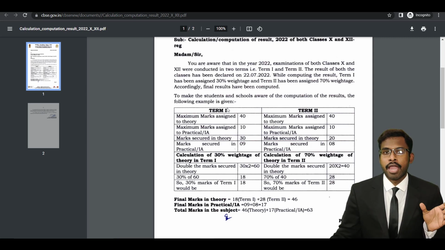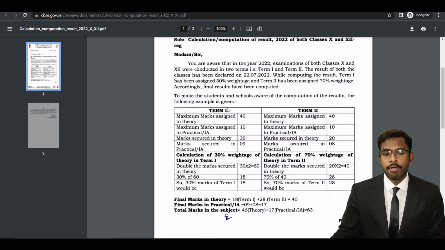In term 1, you have only 30% of theory, and in term 2 you have 70% theory. So 30-70 ratio, okay? So term 2 has more weightage for theory compared to term 1. Practical will be 50-50, okay? Term 1 50% and term 2 50%. But when it comes to theory, more weightage is given for term 2.